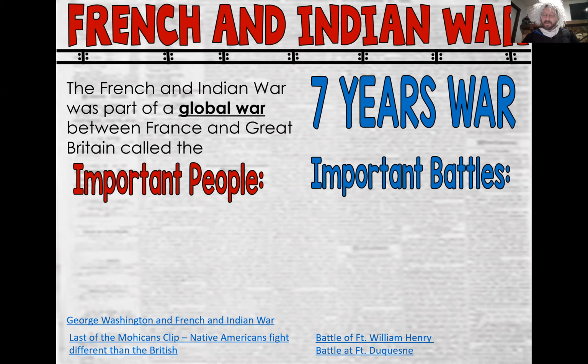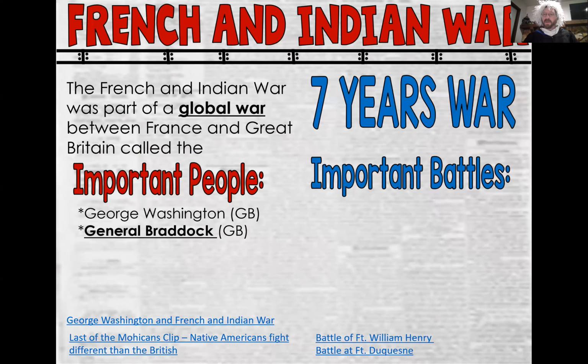Now, there are a number of important people that are involved in this. First of all, you have the likes of George Washington. You'll notice he has that GB next to him. That means he was part of Great Britain. Again, colonies are British. This is important to remember. Then you had a man by the name of General Braddock.